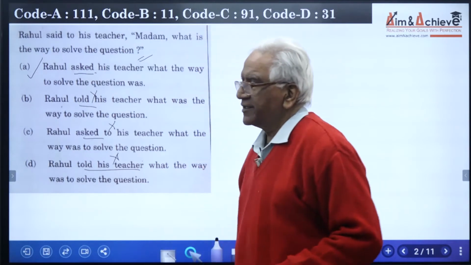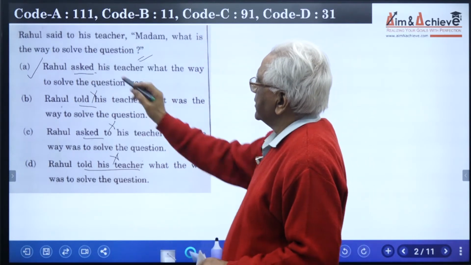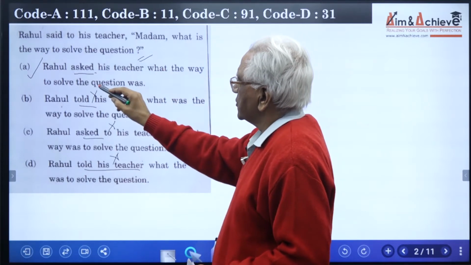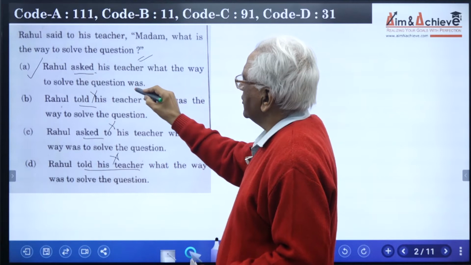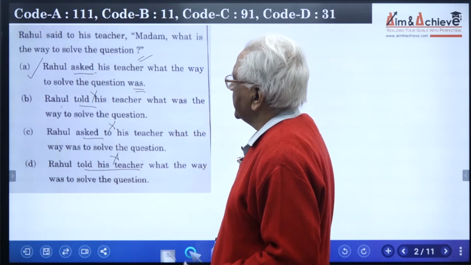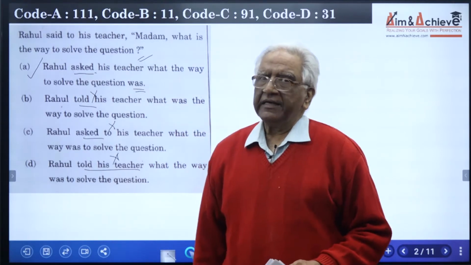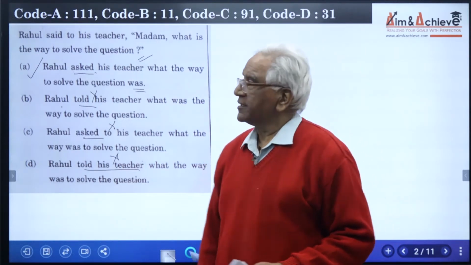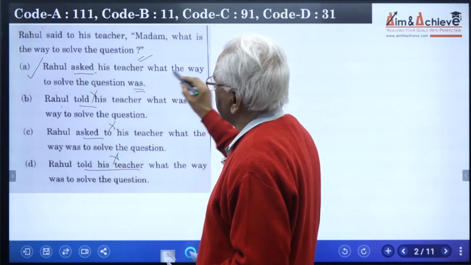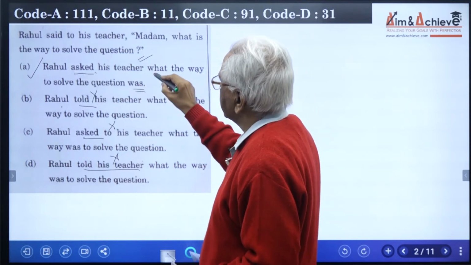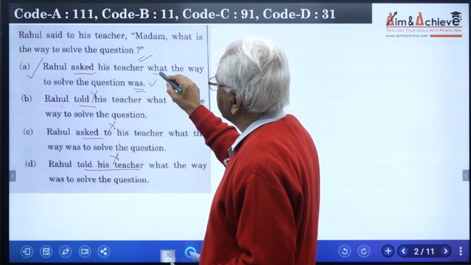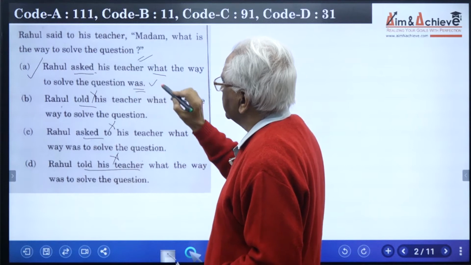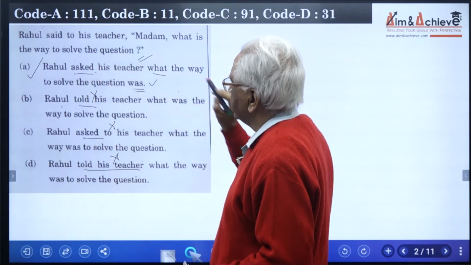Now let us further understand this answer. Rahul asked his teacher what the way to solve the question was. Note the use of was here. When we are writing an indirect speech, an indirect question, you can use the verb after the subject. So the subject is the way to solve the question, and the verb was follows it. That means this was is right, and it will follow what plus the subject plus the verb was. So it is clear that this is right.